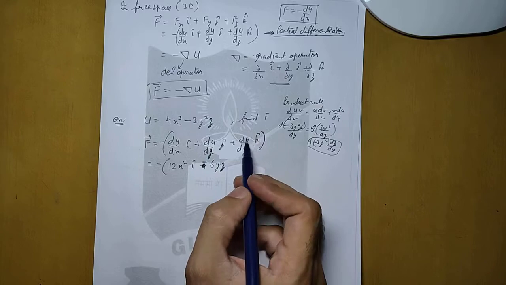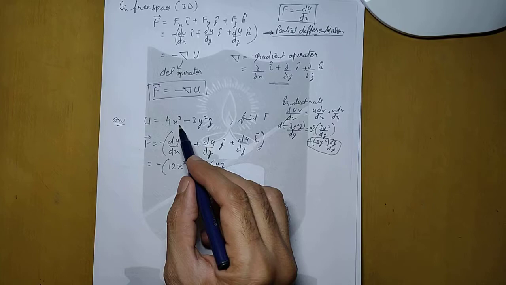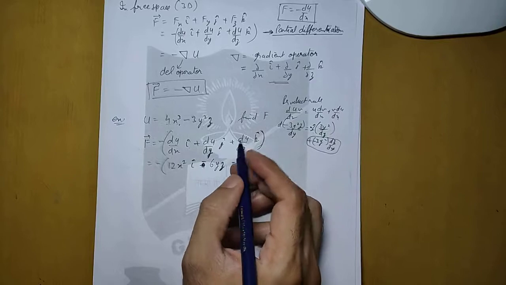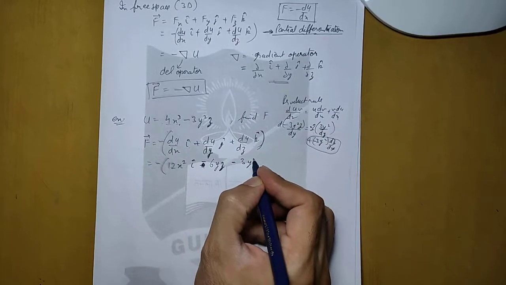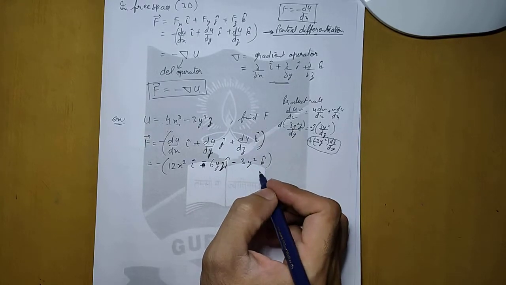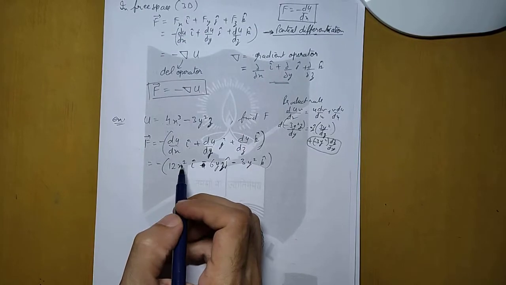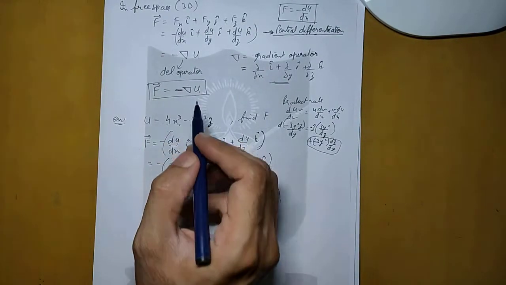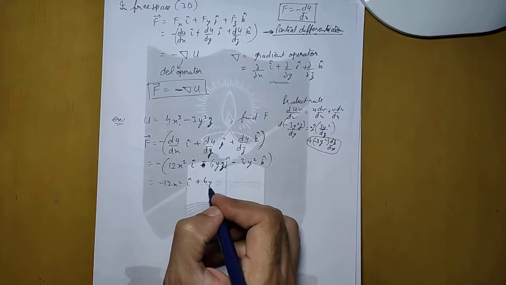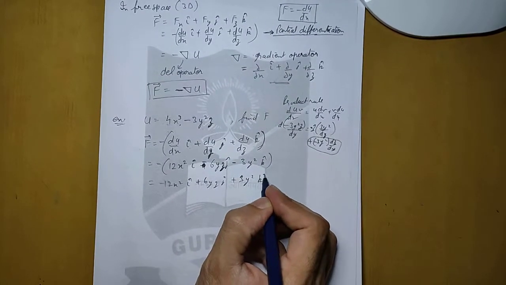Similarly, if we differentiate this with respect to z, then again the first term will be 0. In the second term, we apply the same product rule and the answer will be 3y square. So here it is j cap, here it will be k cap. So this will be the answer. And if you multiply the minus sign that is outside with this del operator result, then it will be minus 12x square i cap plus 6yz j cap plus 3y square k cap.